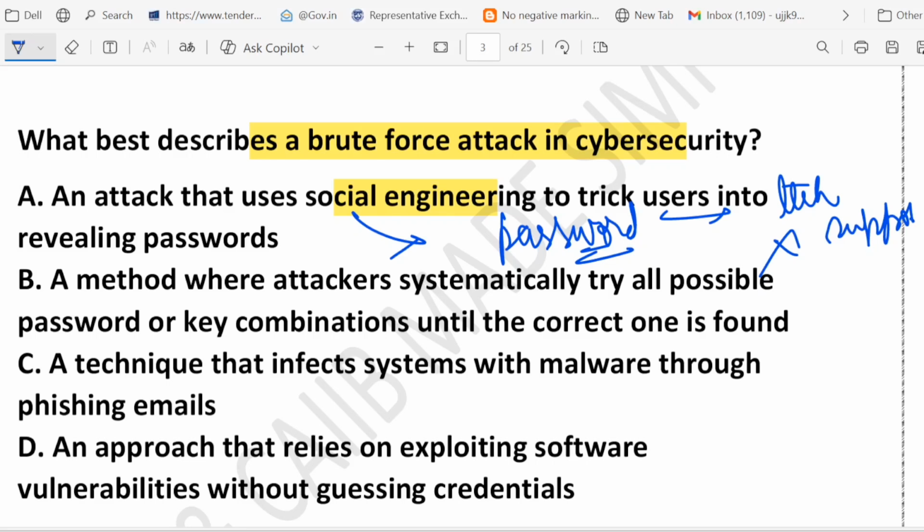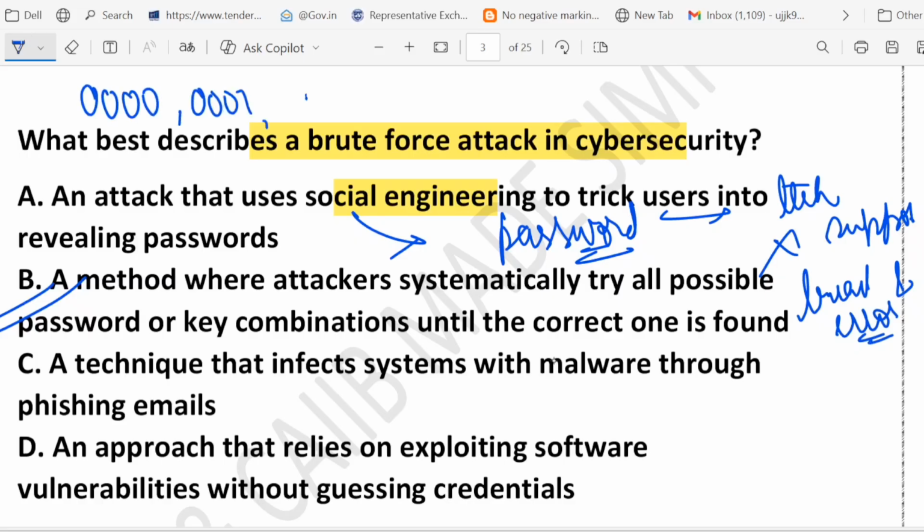What about option B? Yes, this is the correct one. Why? Because brute force means the attacker uses trial and error. They try every possible password or every key until they find the right one. This is called trial and error. Let me give you one example. Imagine that you forget your phone PIN, and you keep trying 0000, 0001, 0002 until it unlocks. So a hacker does the same, but with powerful software that can test millions of passwords quickly, and that is called a brute force attack.